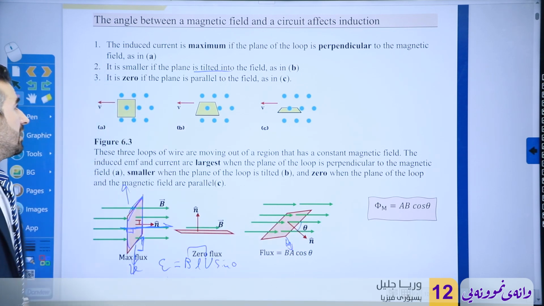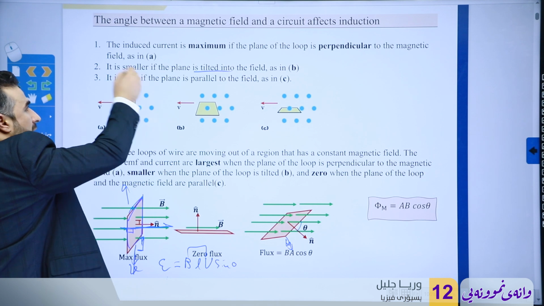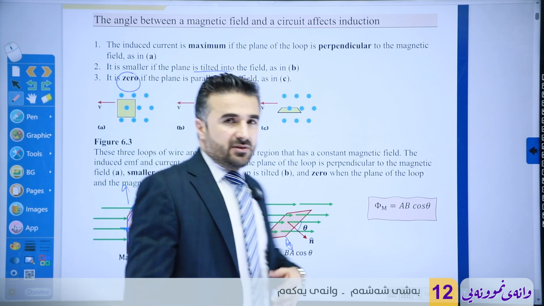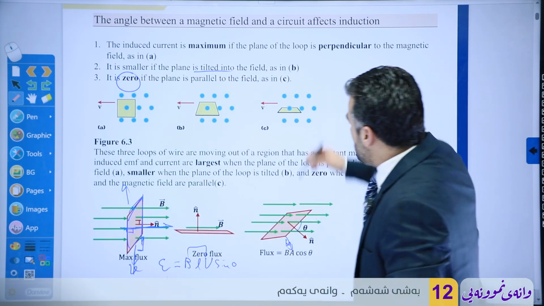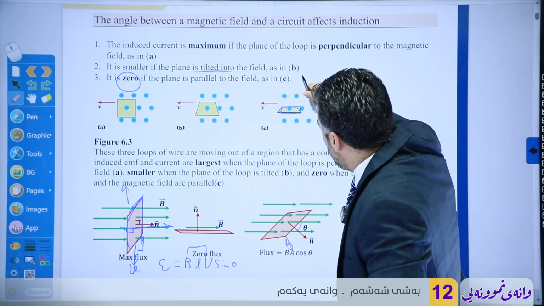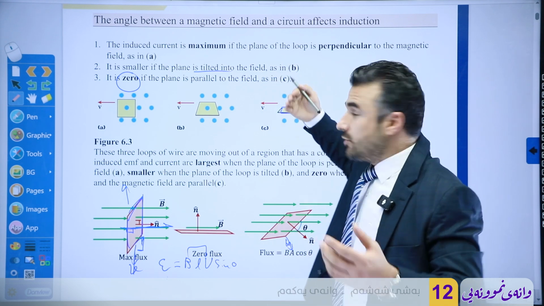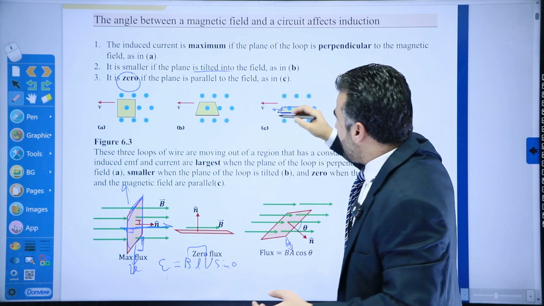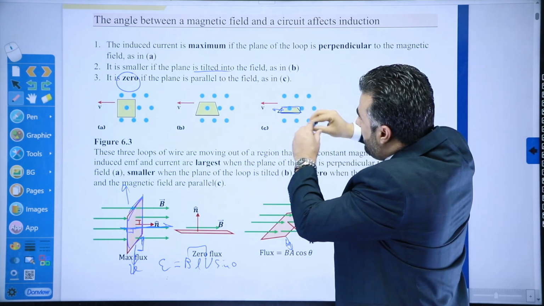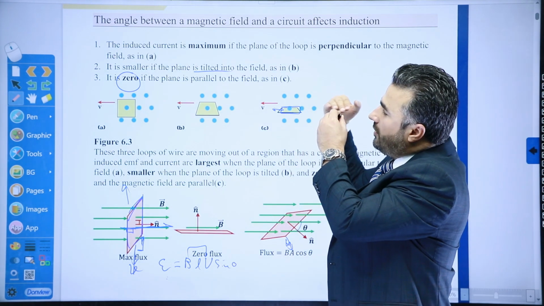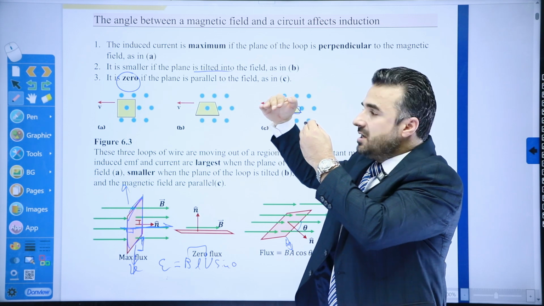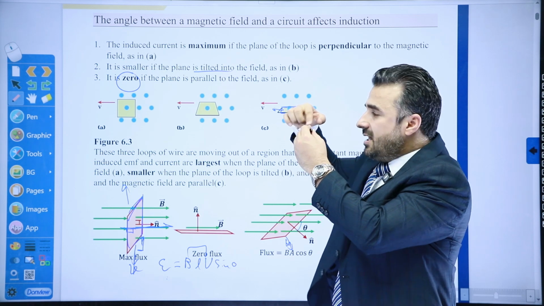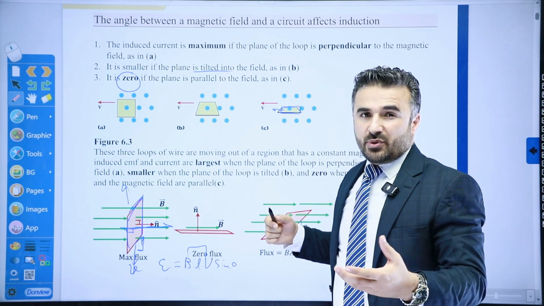But if we look at the third one, the induced electromotive force will be zero if the plane is parallel to the field. That is something you really have to be careful with and notice. Take a look at this field line here. These magnetic field lines are outward, out of the screen, but I'm moving this one in this direction. So if these are the magnetic field lines, I'm just moving the coil like this, which is basically parallel to them. There are no cuts, no interaction between the coil and the magnetic field line, and of course this does not produce an induced current.